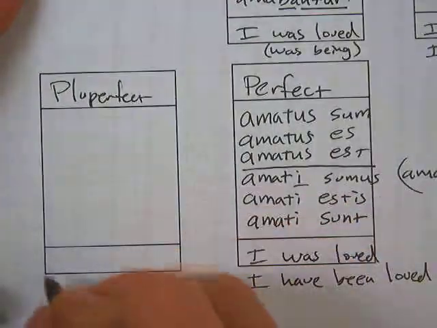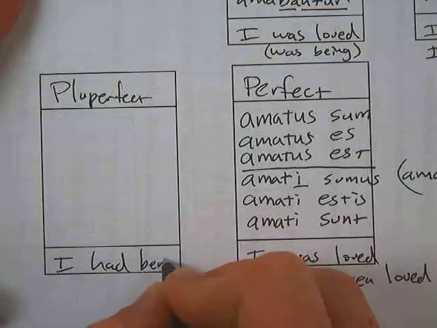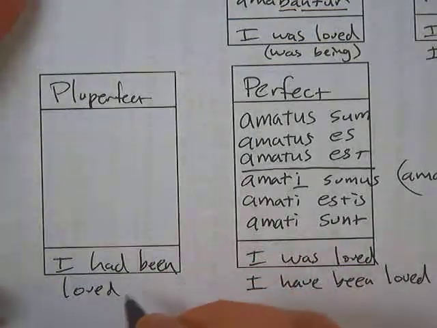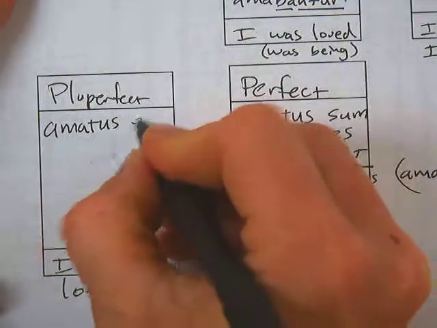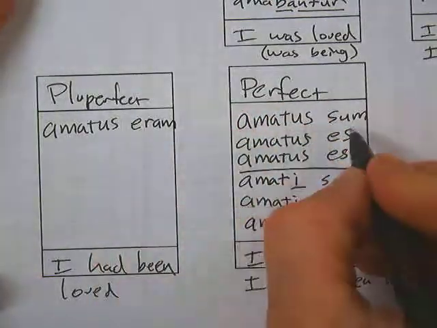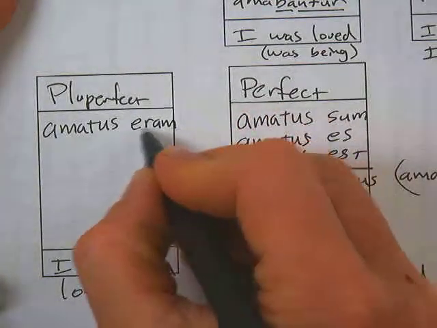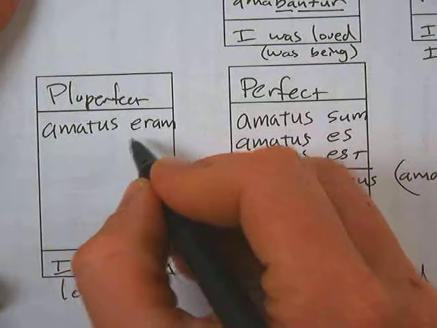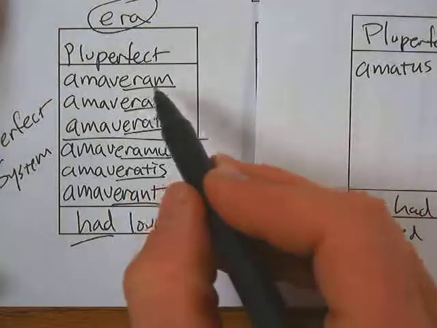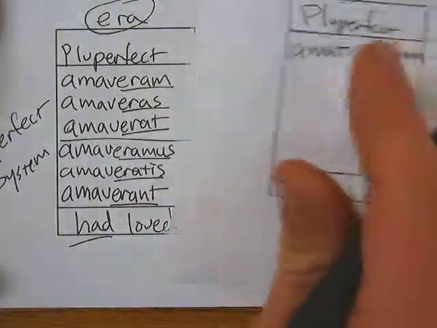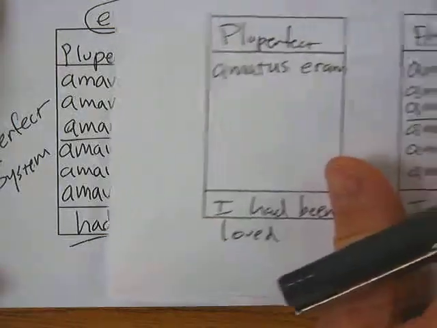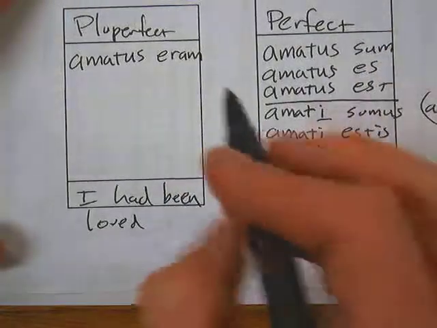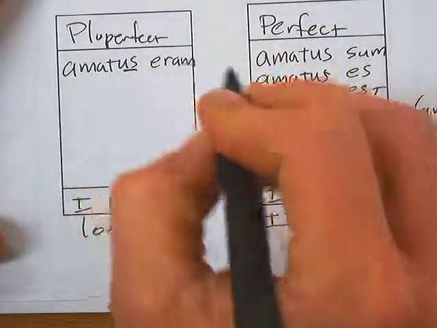If you want to go more in the past, use the same forms for the pluperfect. If you want to say I had been loved, doesn't that sound sad? Okay, I had been loved, you'd say amatus eram. Notice now instead of using the present of sum, I'm using the imperfect of sum, and that puts it back farther in the past. Amatus eram. Remember, for my pluperfect, amaveram. Notice I still use the eram, so you're still using this era for pluperfect. It's really kind of nice and neat.